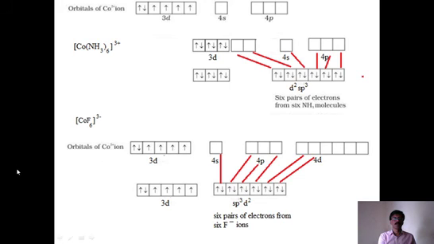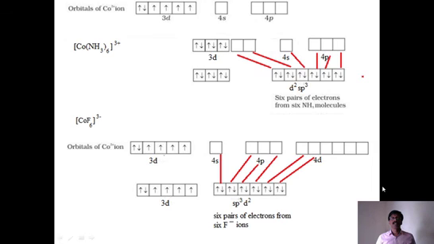That means what is the magnetic moment? Mu is equal to root of 4 into (4 plus 2), that is root of 4 into 6, that is root 24, roughly 4.9 Bohr magnetons. So what is the magnetic property? It is a paramagnetic complex. And due to this, we can say it is an outer orbital complex, paramagnetic in nature, sp3d2 hybridization, octahedral shape, weak field ligand, and the number of unpaired electrons is 4.